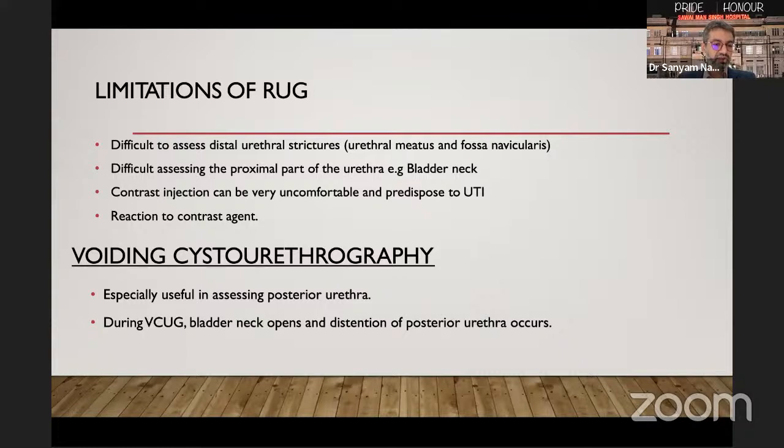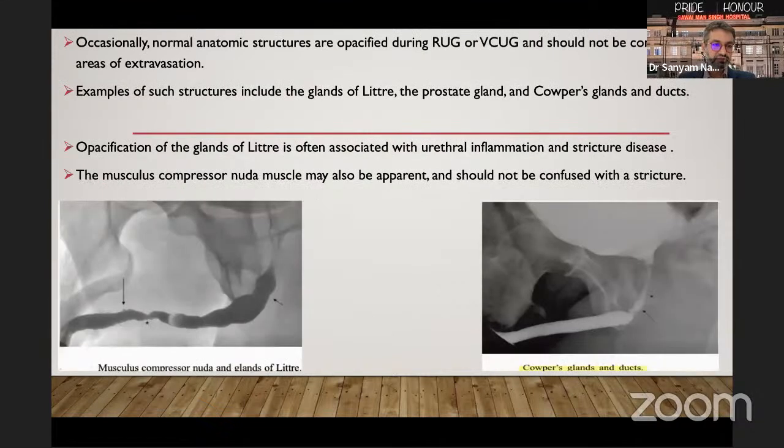Voiding cystourethrography is especially useful in assessing the posterior urethra. The bladder neck opens and there is distension of the posterior urethra in VCUG. Occasionally, normal anatomic structures may be opacified during RUG or RUCUG, which should not be confused with areas of extravasation.